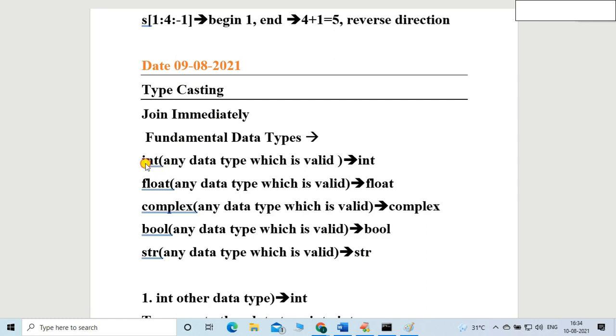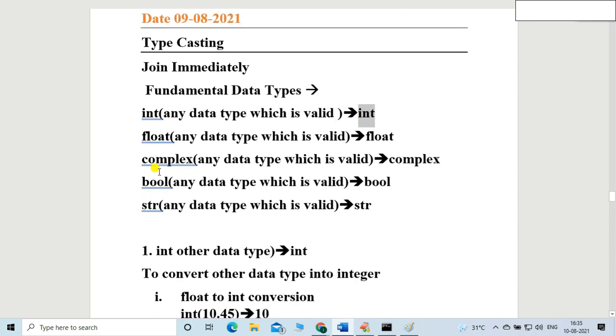Suppose I want to convert any data type into an integer. So which function must I use? I must use the int function, friends. The int function is meant for converting any data type into an integer, right? It is meant for that.